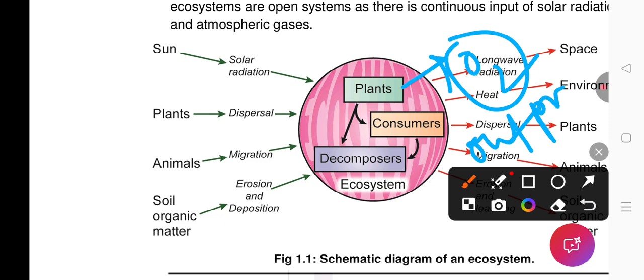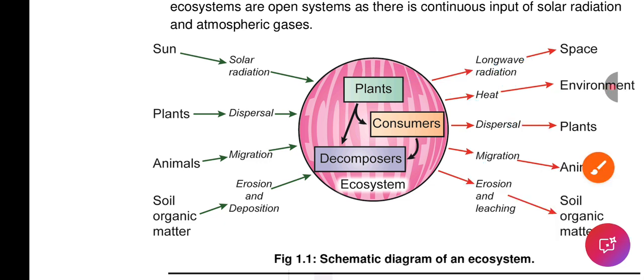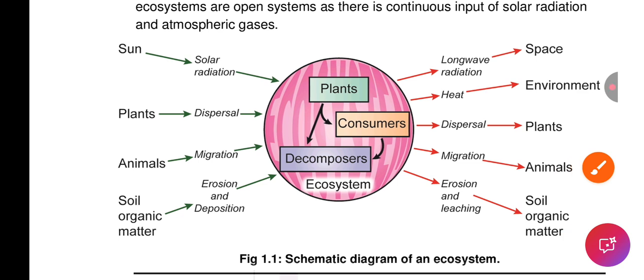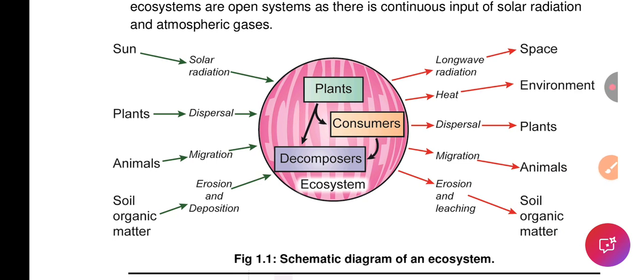So, input and output. When CO2 and water are taken in by the producer, oxygen is released by the producer for other organisms. So CO2 is the input unit and O2 is the output unit.